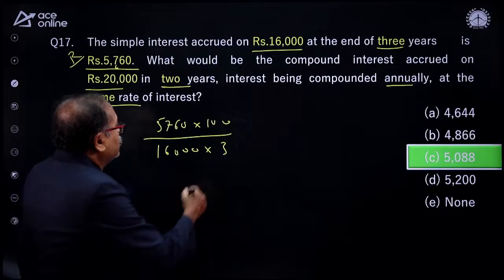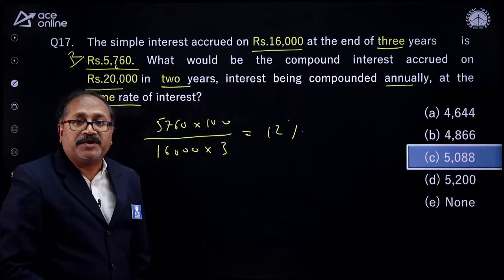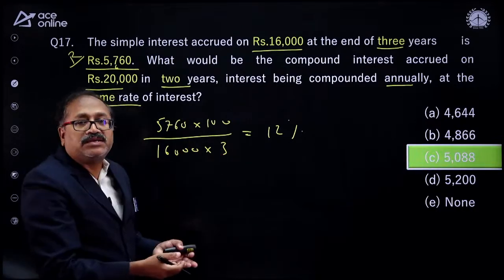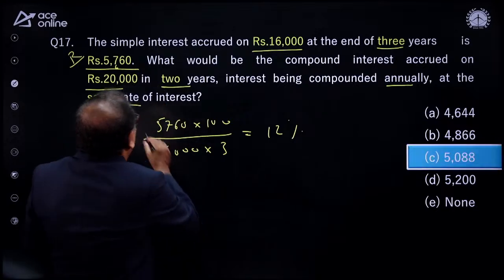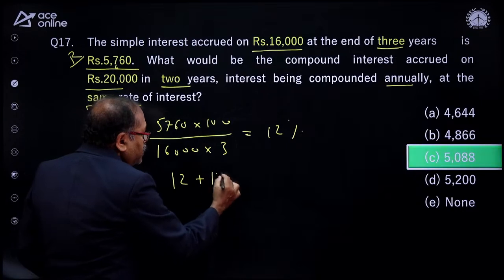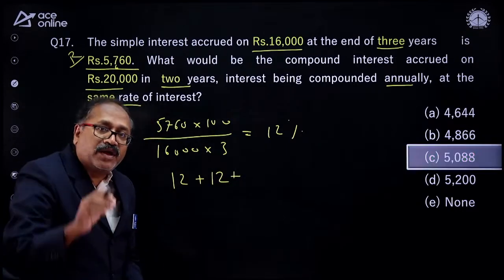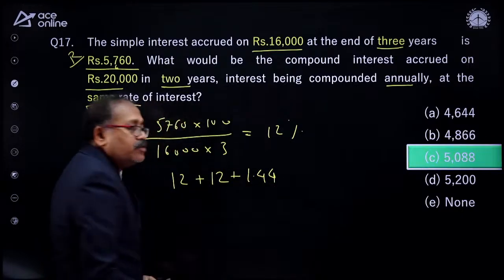So by solving this, you are getting directly 12%. I am just writing the figure. 12% rate of interest, because it's only cancellation here. So once you get the 12% interest, apply the 12% interest on 20,000 for 2 years. The first year is your 12%, the second year is 12% plus 12% on 12%. That is 1.44%. So this will be your total compound interest.